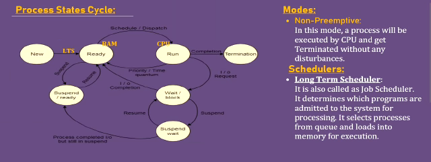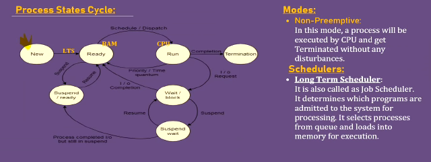There are 2 kinds of modes: non-preemptive and preemptive, and 3 kinds of schedulers: long-term scheduler, short-term scheduler, and medium-term scheduler. Based on these 3 kinds of schedulers, I have divided this process states concept into 3 cases. So let's discuss the first case. Firstly, new state. New state is the starting state of the process execution.